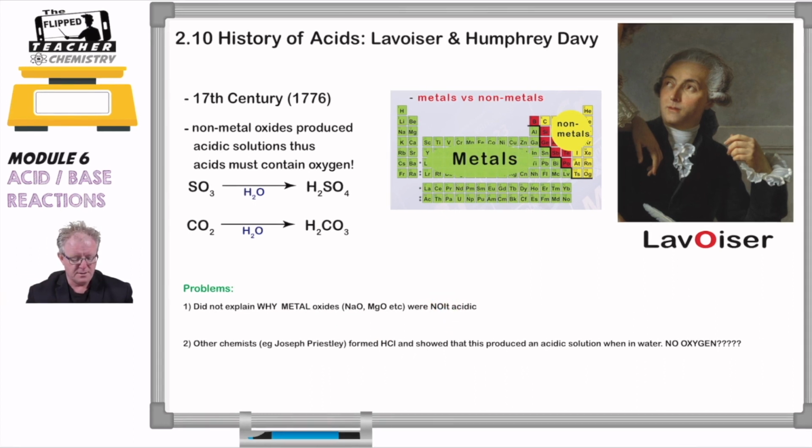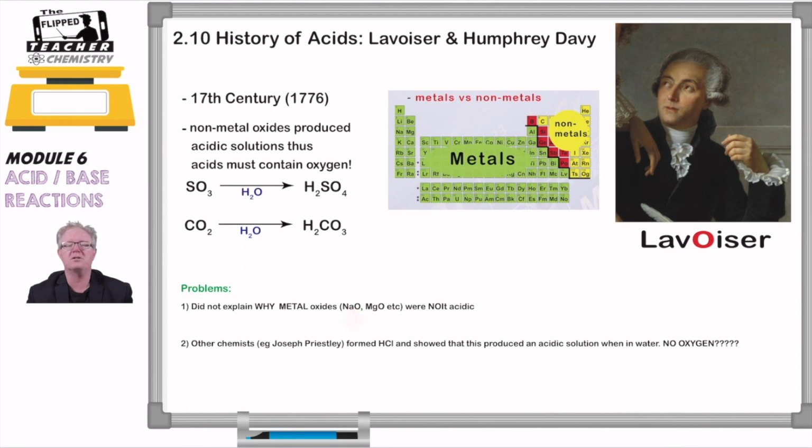In fact, if you put sodium oxide into water, it's basic. So how does that work? According to Lavoisier's theory that acids contain oxygen, it didn't really work to explain where metal oxides produced basic solutions. Remember back in Year 11 when you looked at the trends across the periodic table: the metal oxides on the left-hand side gave you basic solutions, then you have some metals in the middle, aluminium oxide, etc., which were amphoteric.